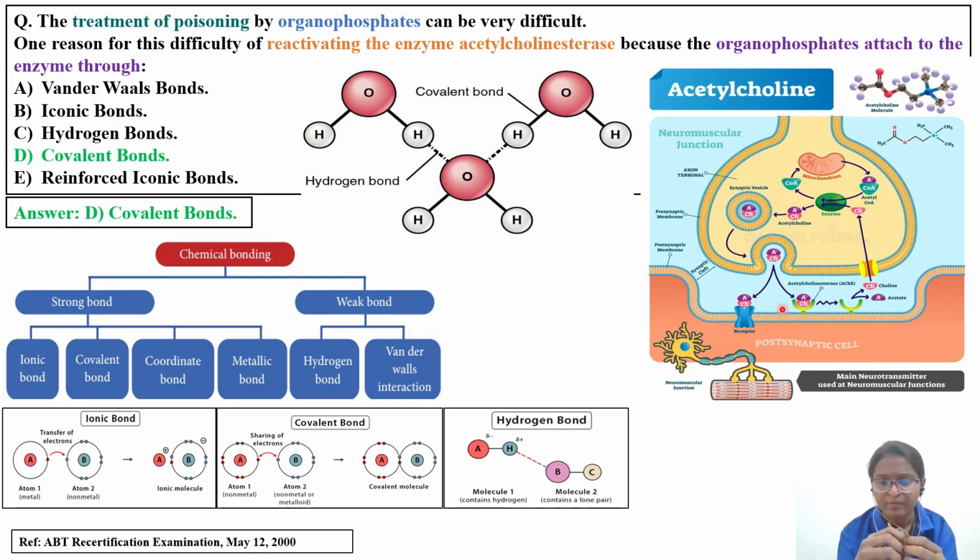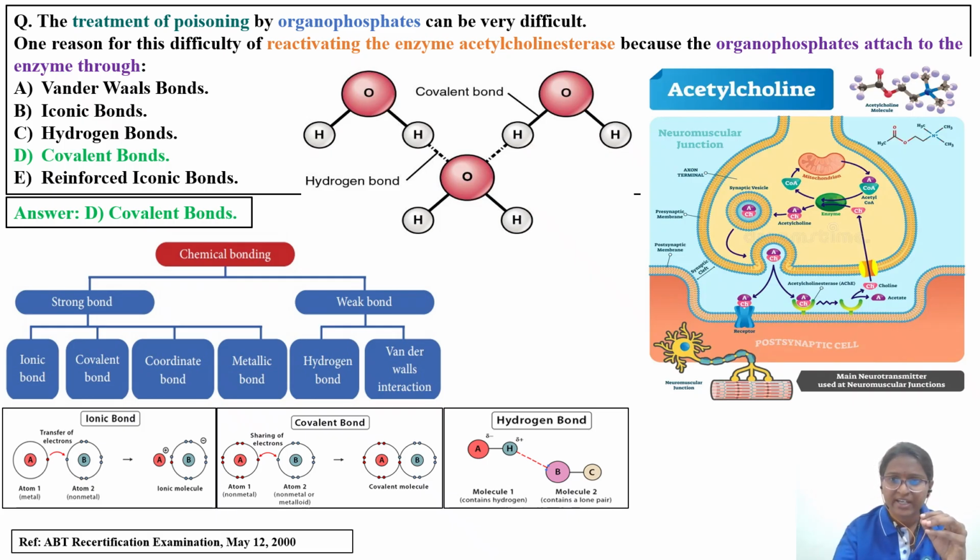What organophosphate pesticides do is block this acetylcholinesterase enzyme. As a result, acetylcholine is no longer broken down into acetic acid and choline, and acetylcholine levels increase in the synaptic cleft at the neuromuscular junction. On the postsynaptic neuron you have receptors, so overstimulation of these receptors takes place, and that is the reason for the excessive cholinergic actions. Remember the mnemonic SLUDGE: salivation, lacrimation, urination, diarrhea. Throughout this concept, always remember the acetylcholine mechanism.